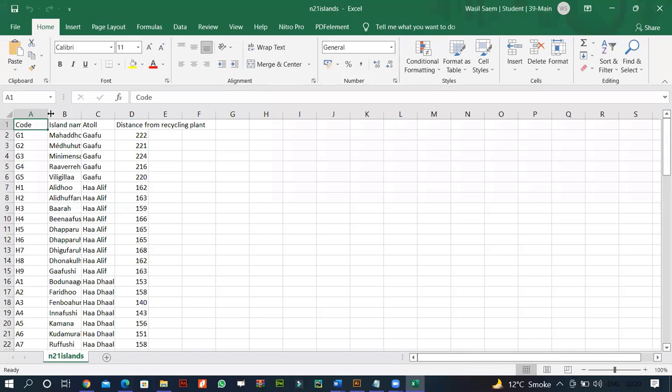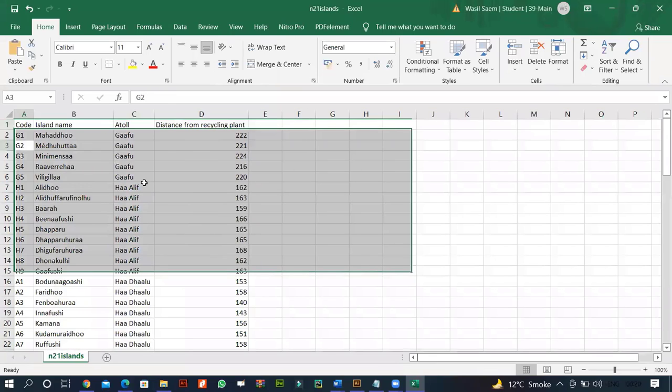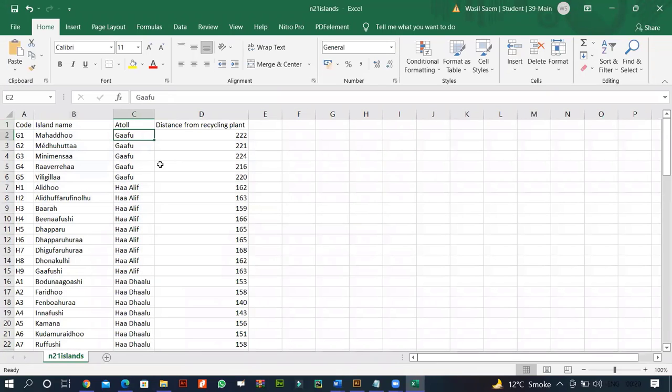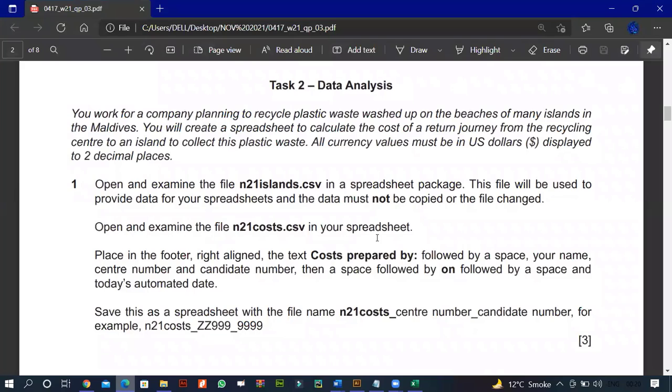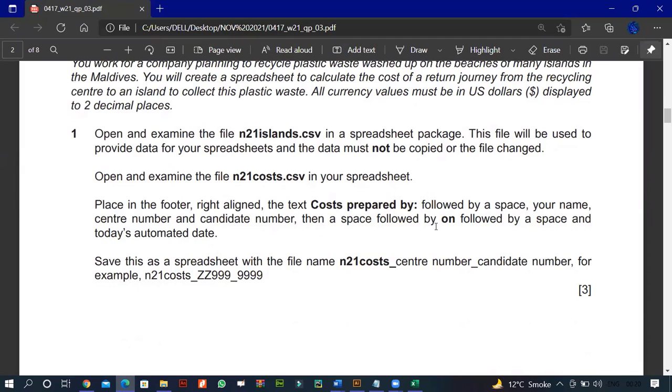So what do we have here? We have some code, island name, atoll, and distance from the recycling plant. This file will be used to provide data for a spreadsheet, and data must not be copied or changed. So we don't have to copy and paste it. Okay, we'll not do that. Open and examine the file N21 cost.csv.